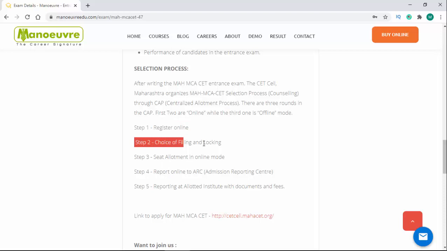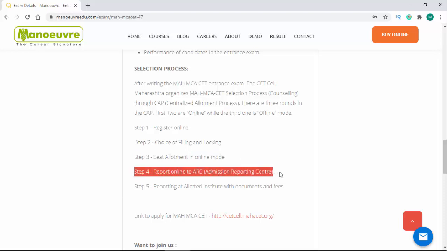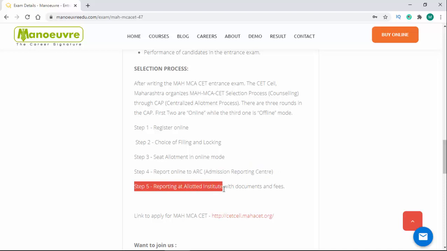Step number 2 is choice filling and locking. Here you can choose your college preferences and you have to lock them. So guys, your college preferences should be priority based. In step number 3, the authority will release the seat allotment in online mode. Here you have to check the seat allotment online by logging into your account. You have to pay the seat allotment fees. After that you have to report online to ARC, that is nothing but the admission reporting center, and after that at the allotted institute with documents and the semester fees.